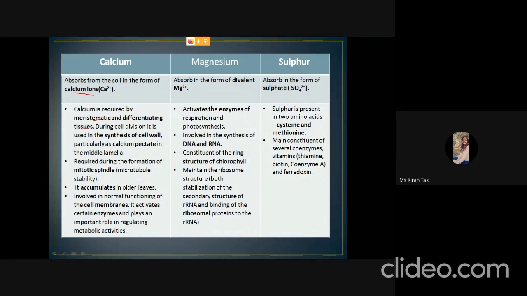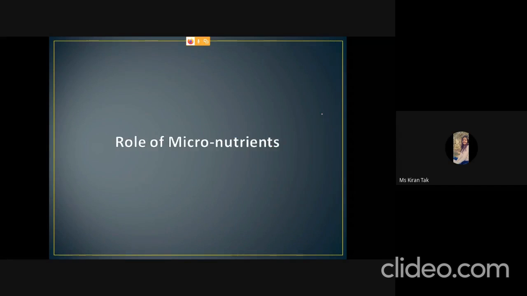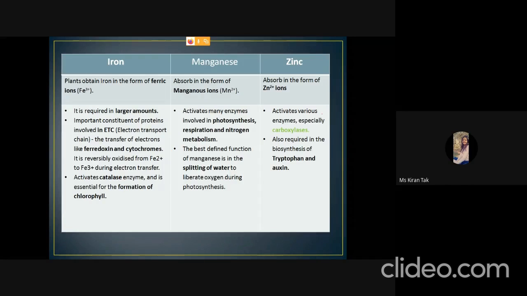Then sulfur. Sulfur is absorbed in the form of sulfate. Sulfur is a constituent of amino acids like cysteine and methionine, and a main constituent of several coenzymes, vitamins like thiamine, biotin, and coenzyme A, and ferredoxin. These are the macronutrients, and now we will discuss the micronutrients. The first is iron. Iron is obtained as ferric iron, and it is required in larger amount among all the micronutrients.